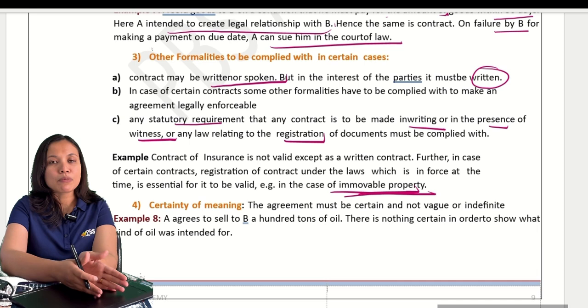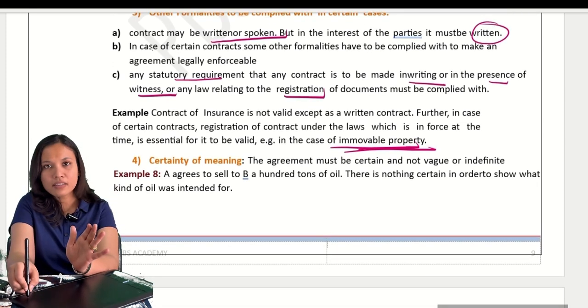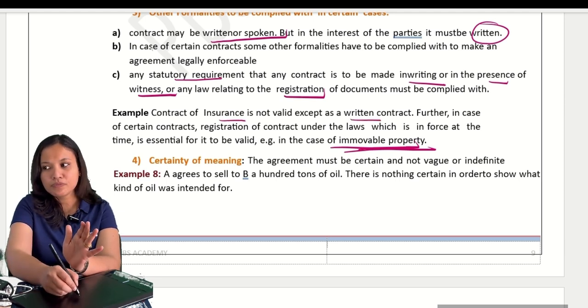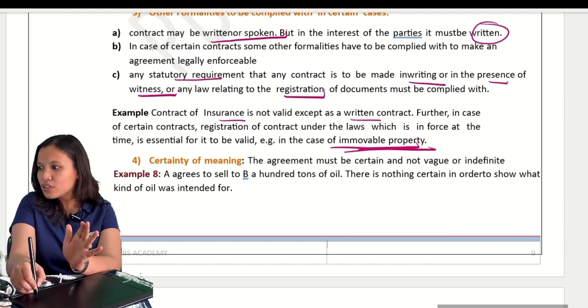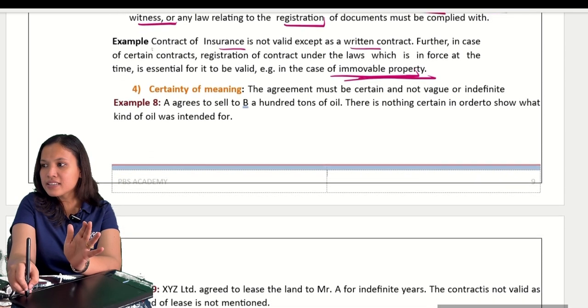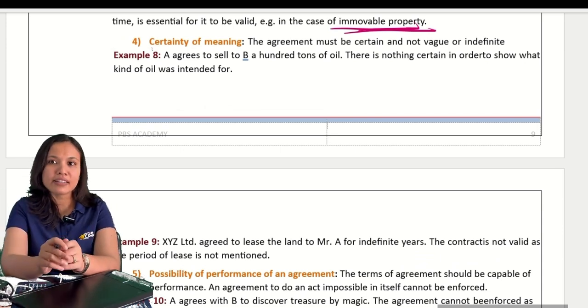Only then the contract will be valid. If not, then it is invalid. Get it? Now, in contract of insurance also, it must be written form. Okay? Contract of insurance and immovable properties require the contracts to be in written form. That is about the other formalities.